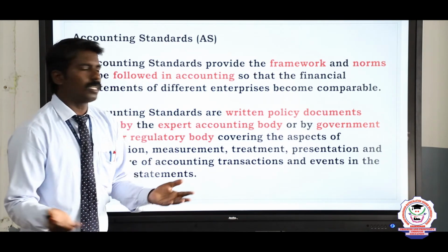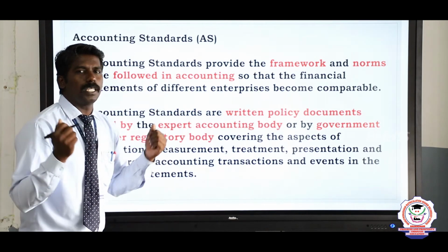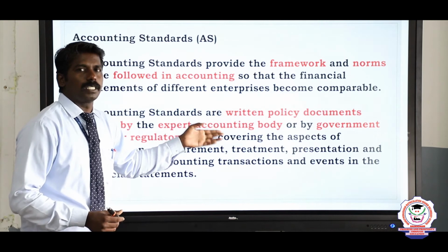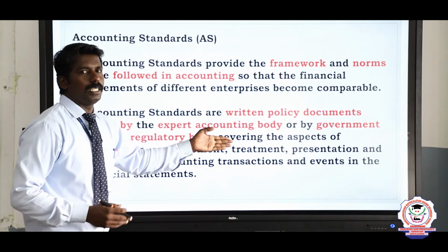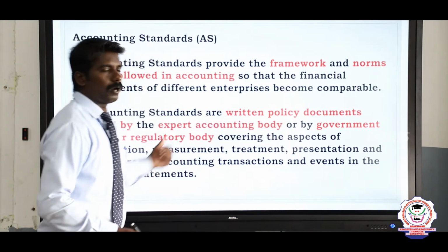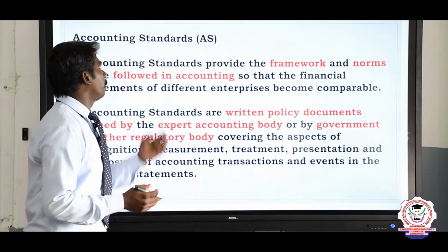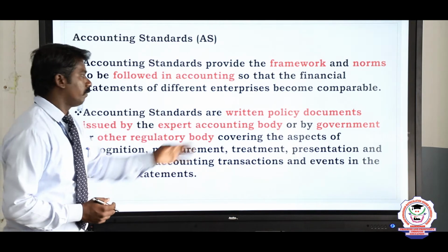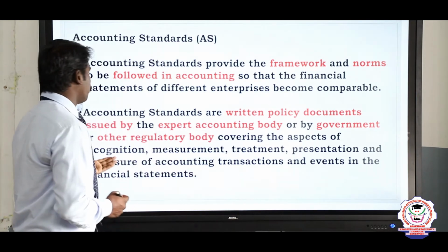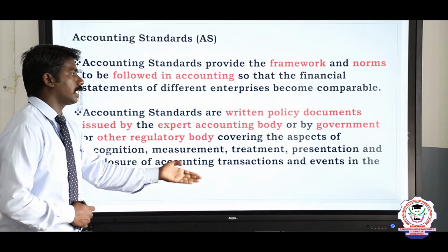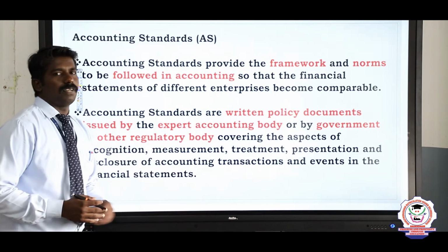Chartered accountants, these persons with experience and intelligence, form a group, an accounting body. A government body or other regulatory body frames accounting standards covering the aspects of recognition, measurement, treatment, presentation, and disclosure of accounting transactions and events in the financial statement.